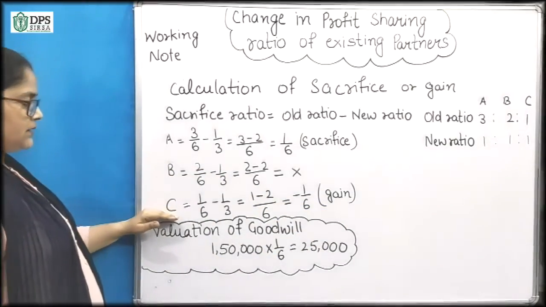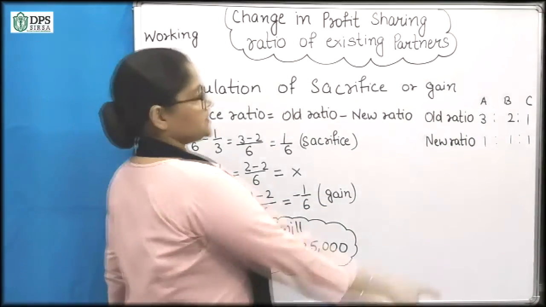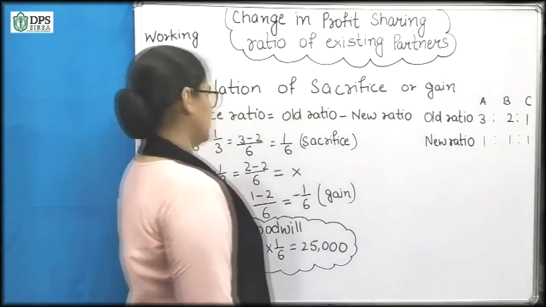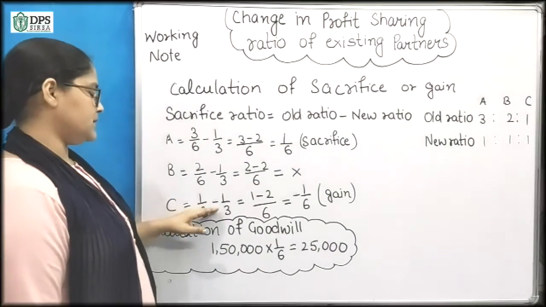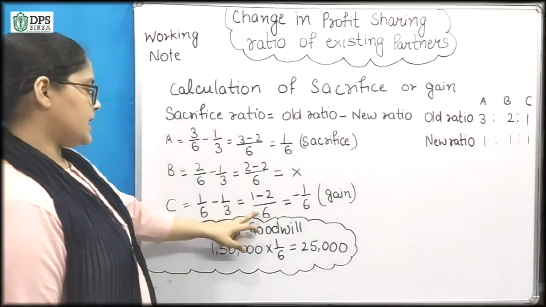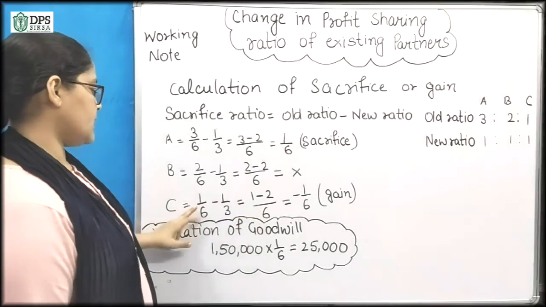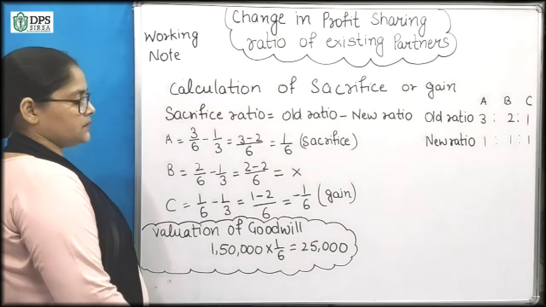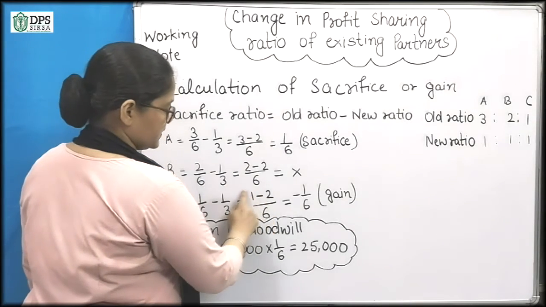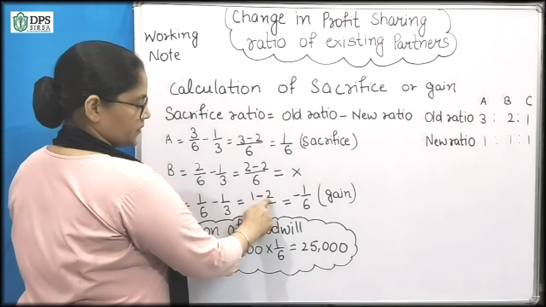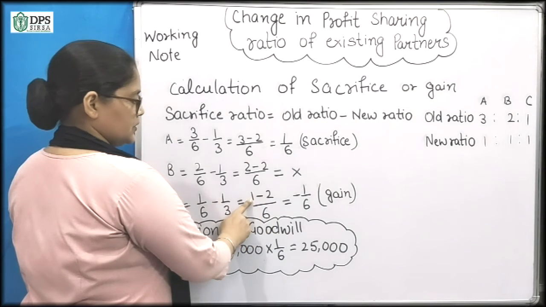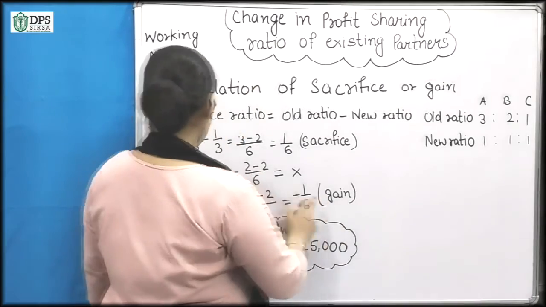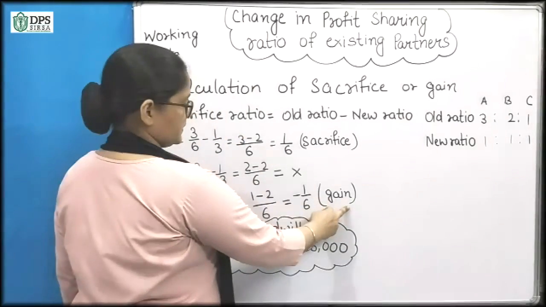So C's old share is 1/6 and the new share is 1/3. So 1/6 minus 1/3. The LCM will be 6. Now we have 1 minus 2. We can see from here that the new share is bigger. 2 is bigger than 1. So we can estimate that the C partner is the gaining partner.